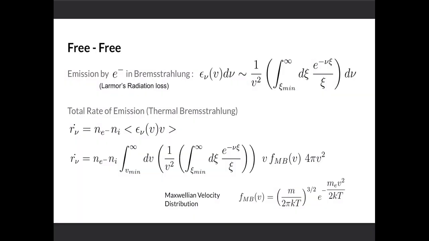In the free-free scenario, according to Larmor's radiation laws, the emission by an electron in a thermal Bremsstrahlung can be modeled as 1 by v square times an integral. The integral comes from an impact parameter averaged over all the electrons hitting the ion. The total rate of emission can be written down as the electron flux, which is n_e times velocity, hitting ion density times the energy emitted by an electron, which is a velocity dependent term. And we are averaging this whole total rate of emission across a velocity distribution.